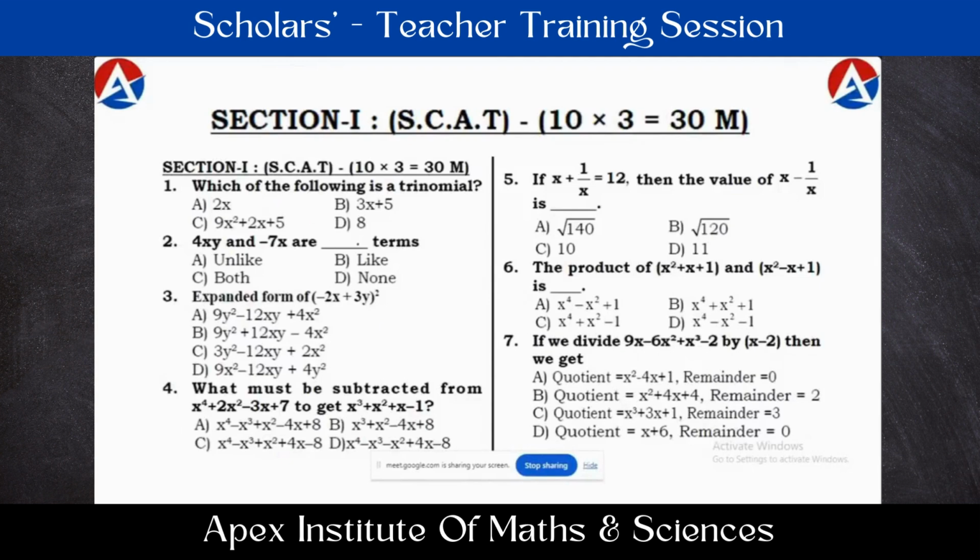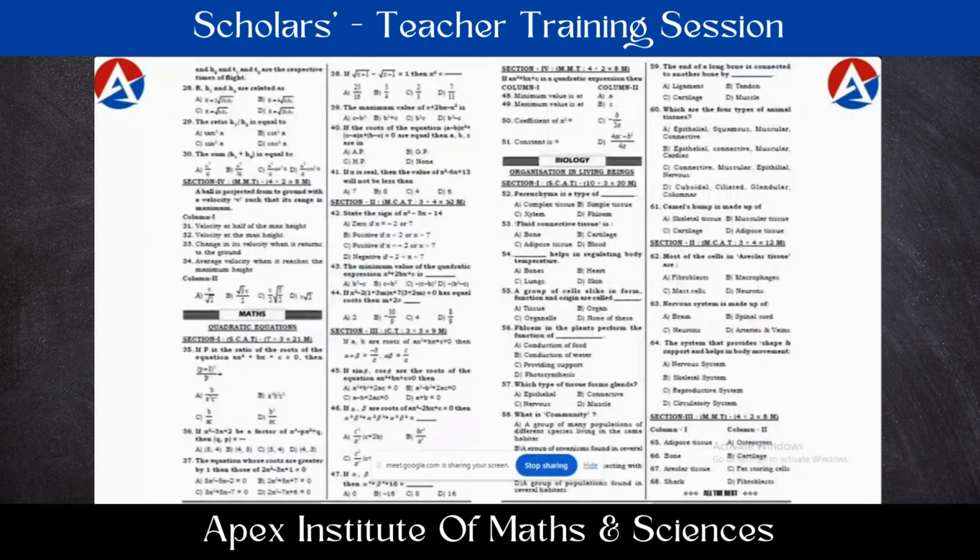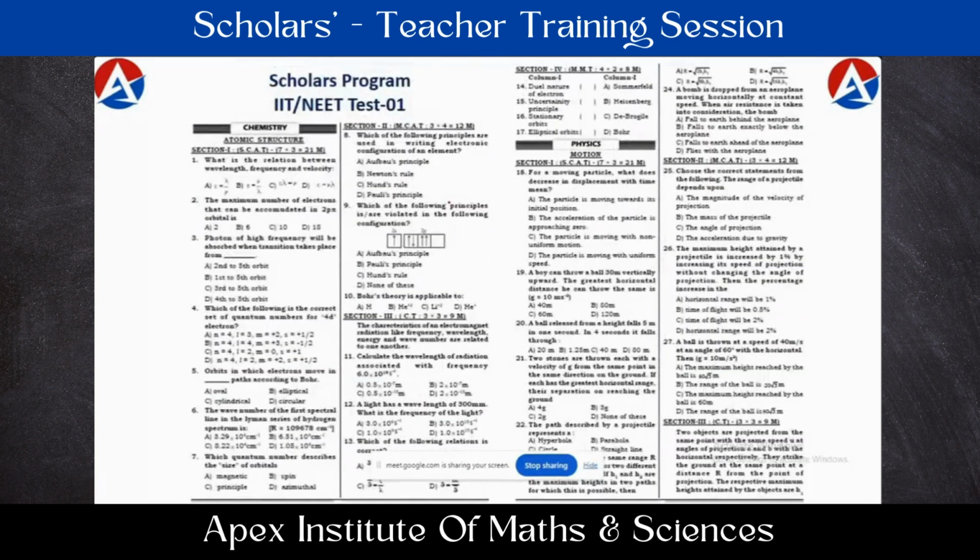Section 1, we call it single correct answer type questions. In short form it is called SCAT, single correct answer type questions. In the name itself it is given: single correct answer. And one more important point here: all are objective questions only. All are objective examinations we are going to conduct, no descriptive part. So they can carry white papers to the examination hall.